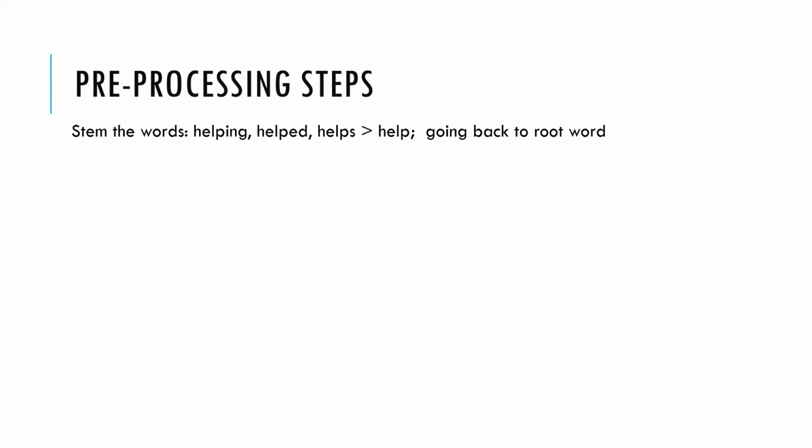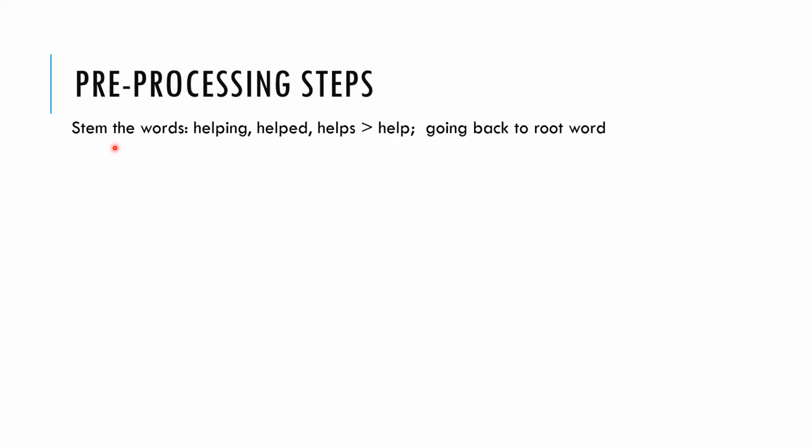So pre-processing steps. Let's look at that. First step is we stem the words, right? Of course, first we separate all the words. If we are picking up a string, like one sentence, we can use different code to first separate those words. There are tools, packages and functions to read those sentences and break them into different words or phrases.